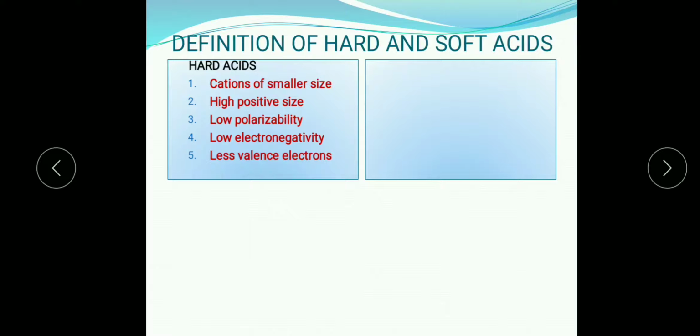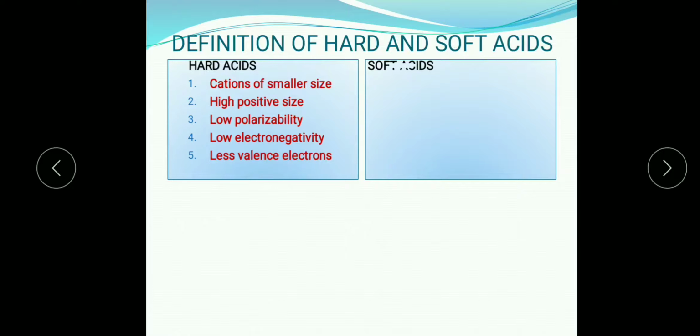Acids donate electrons, so these are cations of smaller size, with high positive charge, low polarizability, low electronegativity and fewer valence electrons.